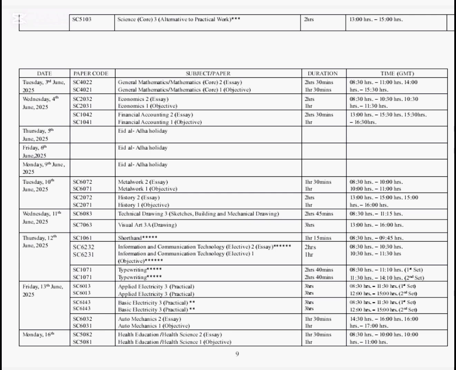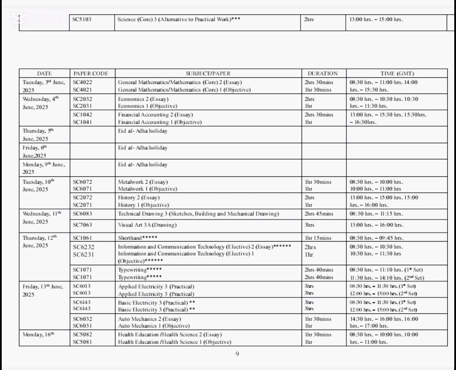We have history, paper 2 and 1. The two subjects are going to be taken on Tuesday, 10th of June 2025. On Wednesday, 11th of June, we have technical drawing, paper 3, and visual arts 3A drawing. All this will take place on the 11th of June 2025.